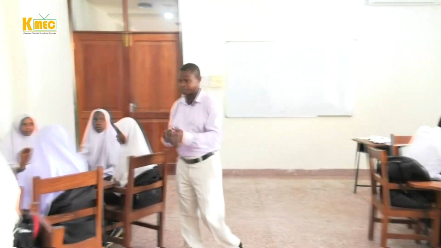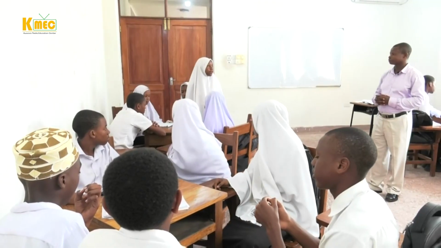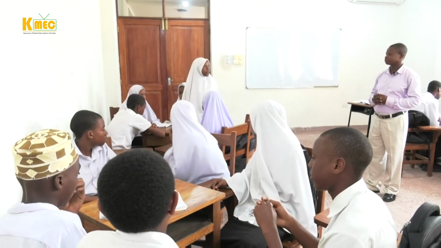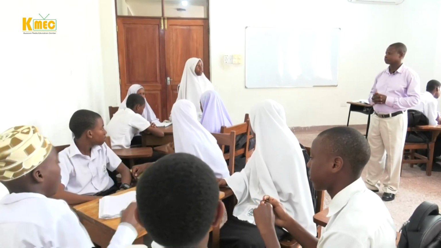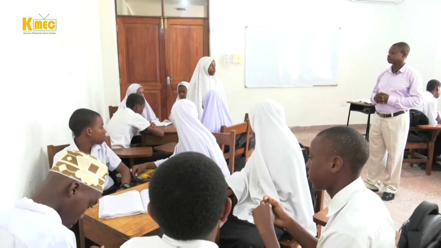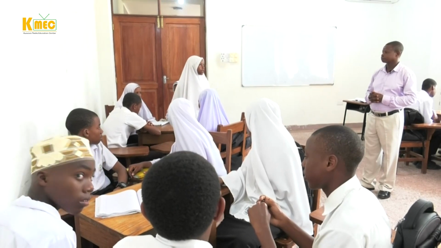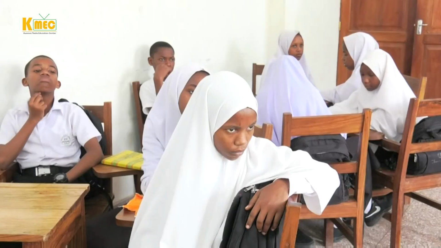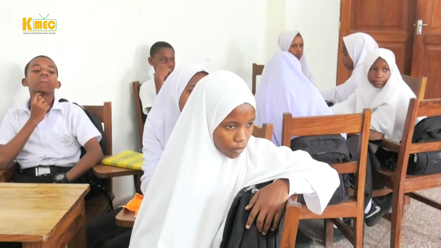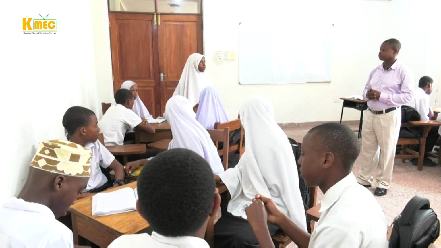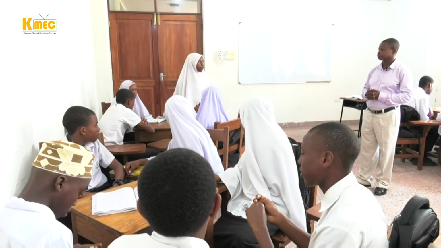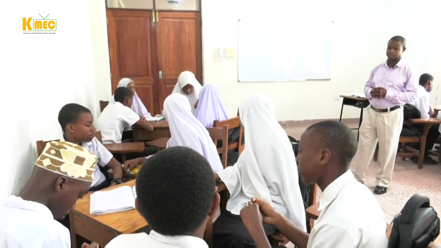Who can explain again? Who can try to explain more? Conductor is a material that can be used to flow electricity, but insulator is a material that does not flow electricity, and semiconductor is a material that allows electricity to flow but with more effort. Very good. Clap for her.